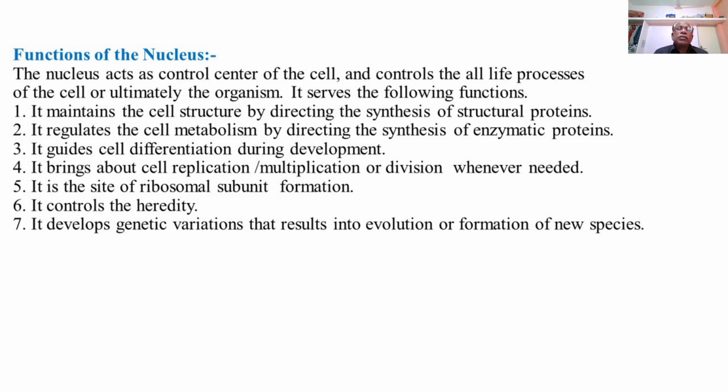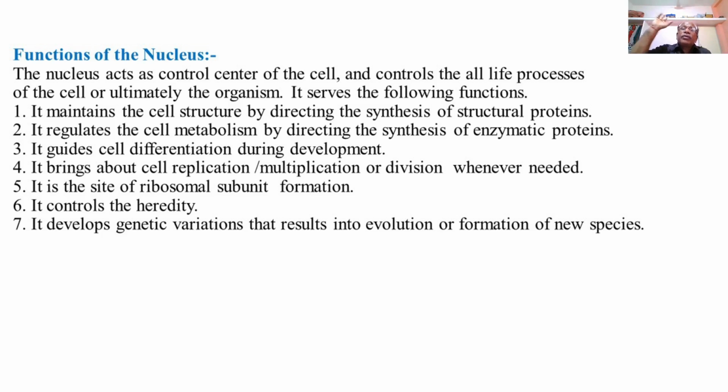Then the nucleus is the site of ribosomal subunit formation. It is the site of ribosomal subunit formation. We are well acquainted with the different subunits, small and large, maybe 5S, 7S, 15S, 25S, 40S, 50S, 60S, 70S, 80S, 90S or 100S.